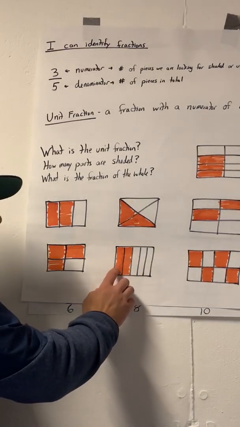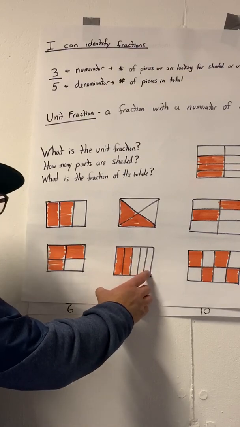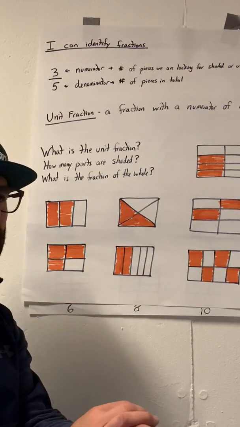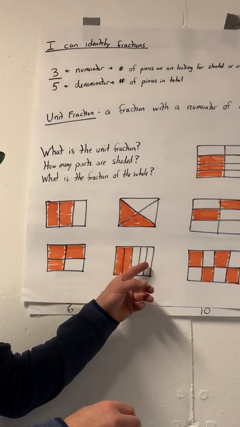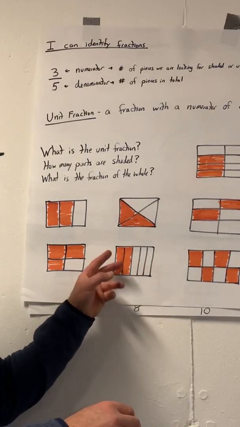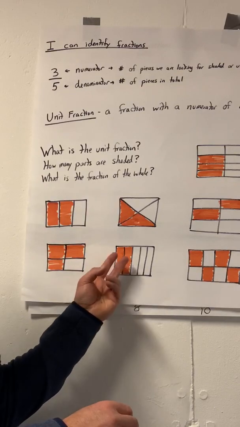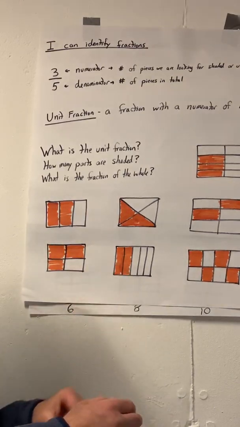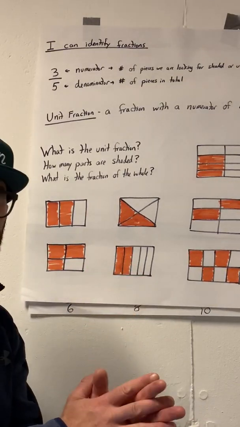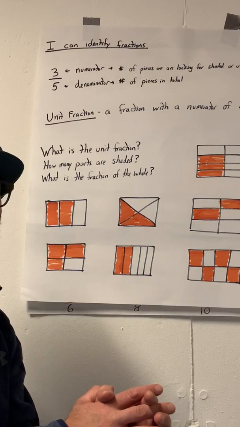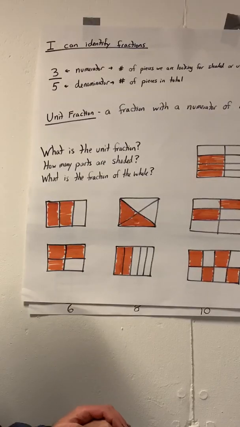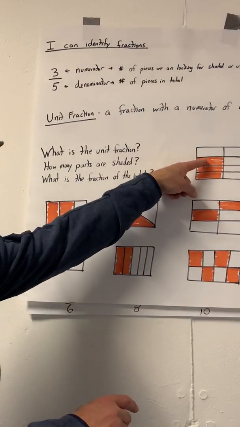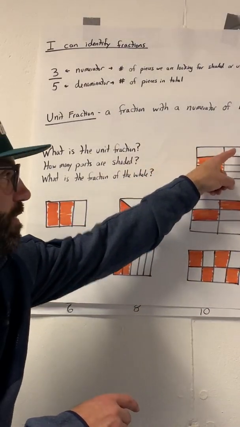Okay, so check this one out. 1, 2, 3, 4, 5 pieces. So we'll call them fifths. So the unit fraction would be 1/5. How many parts are shaded? Well, 2. And what is the fraction altogether? 2/5, if that's what you're thinking. 2/5. Perfect.